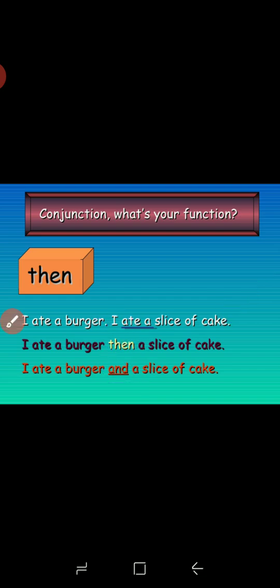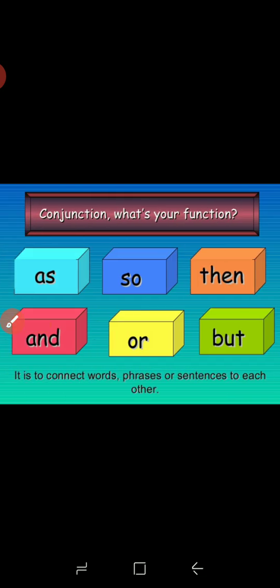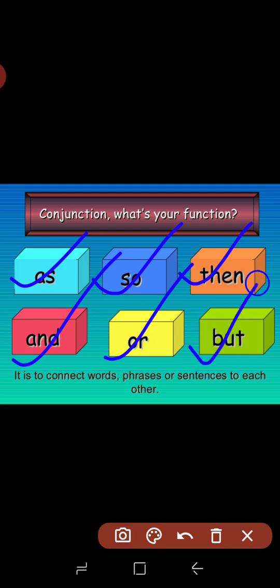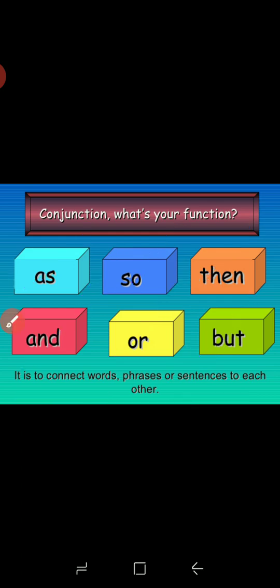So in this type, all of these are conjunction words: as, so, then, and, or, but. They connect words, phrases or sentences to each other. All these conjunctions we use to join two sentences.